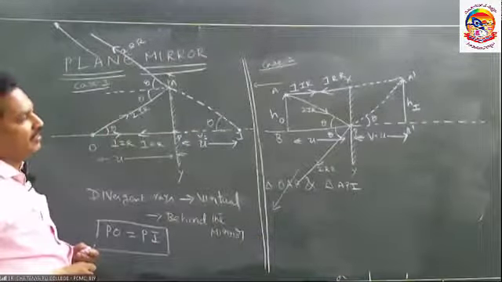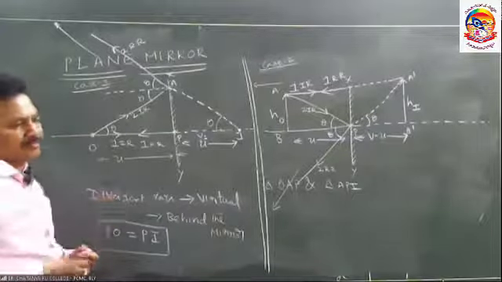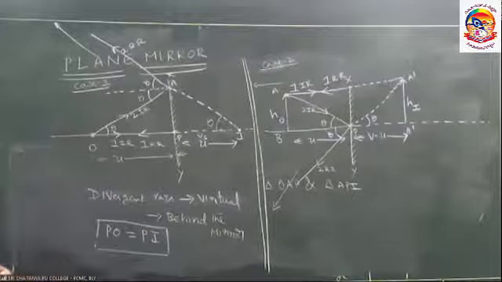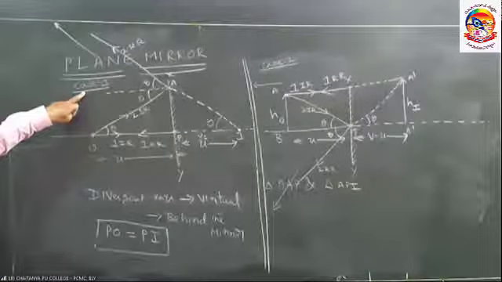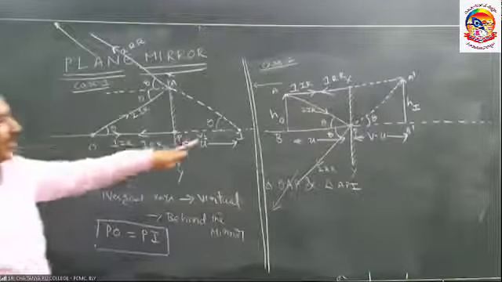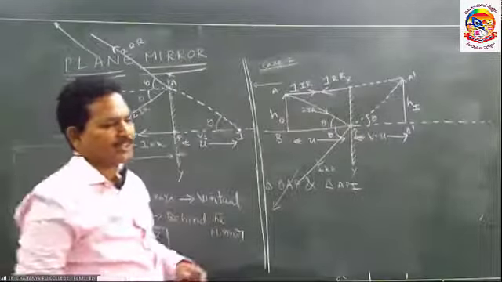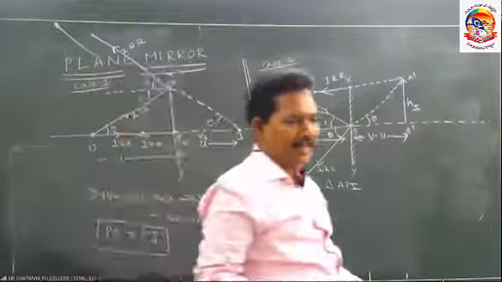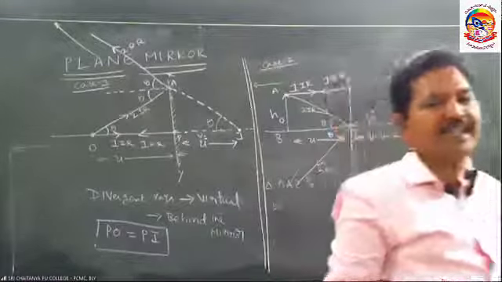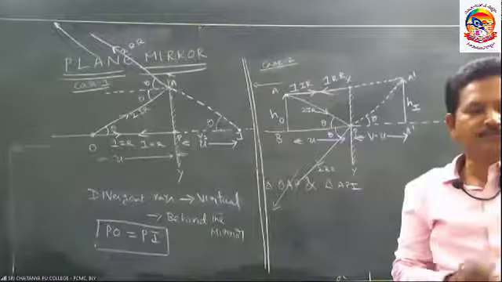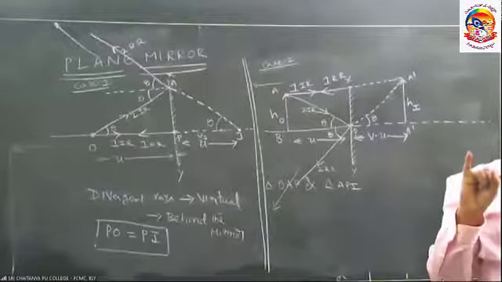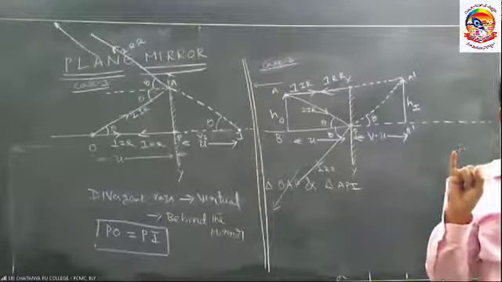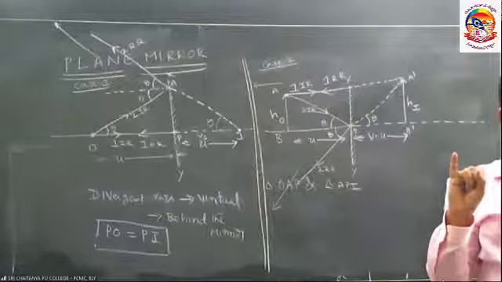So from these two diagrams, what can we understand? Case 1, formation of image, point object. Case 2, formation of image, extended object. Either case 1 or case 2, what is the gist? First point, the image is formed due to divergent rays.